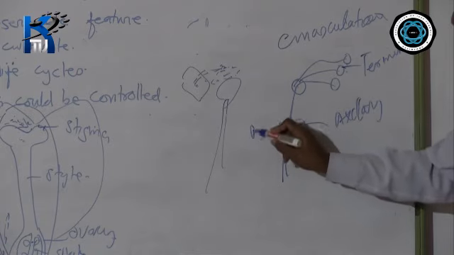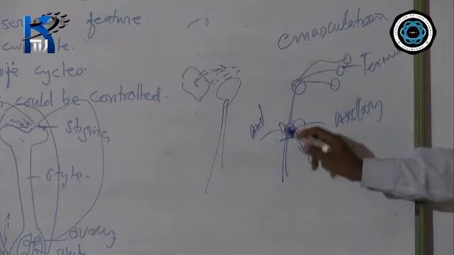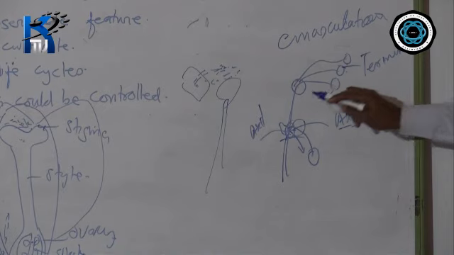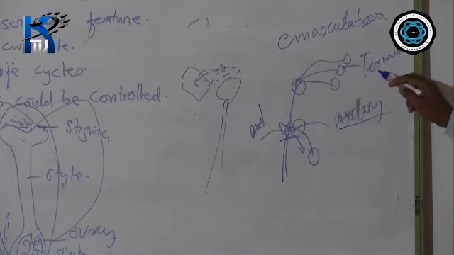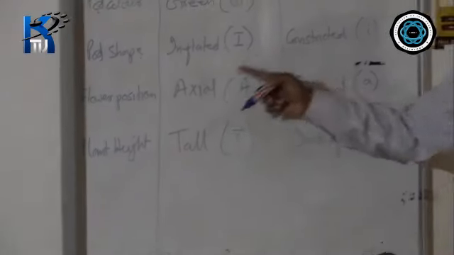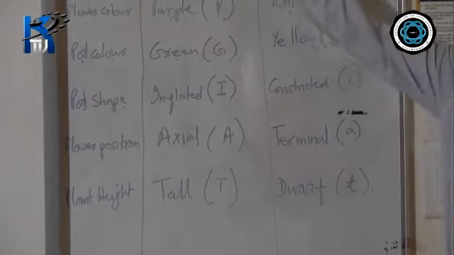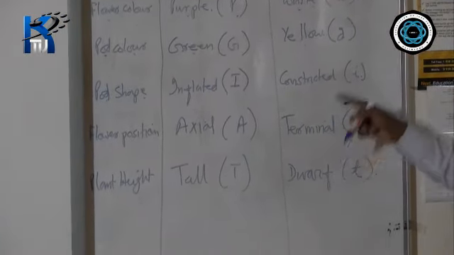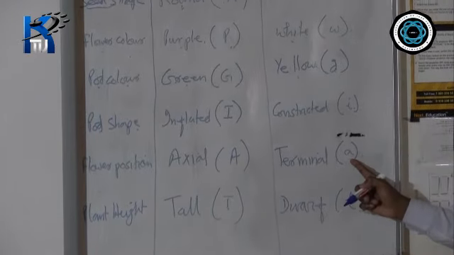This part is called the axil. So here, if the flower position is axial, then it is a dominant character, and if it is terminal in nature, then it is a recessive character.